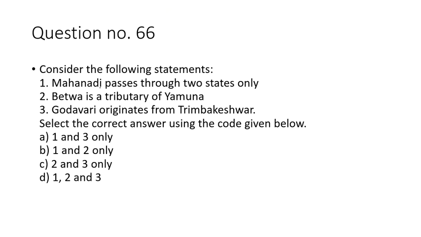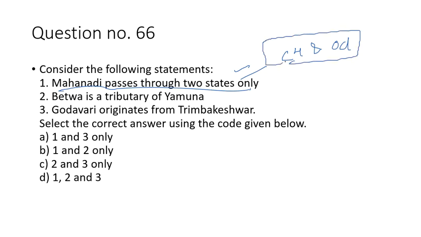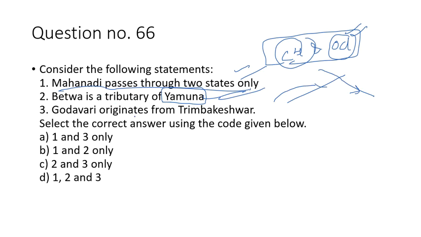Question number 66 is again about the rivers. Mahanadi river passes through two states only. This statement is correct because Mahanadi passes through Chhattisgarh and Odisha. It originates in Chhattisgarh and then passes through Odisha. Betwa river is the tributary of Yamuna. Yes, Betwa river is tributary of Yamuna, but Betwa first meets the Chambal and then they both together meet the Yamuna.